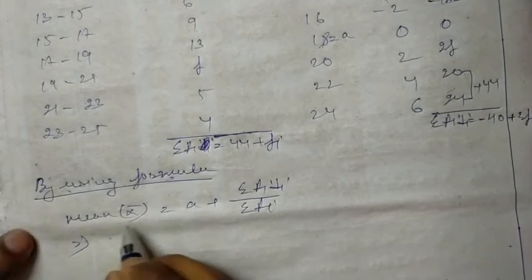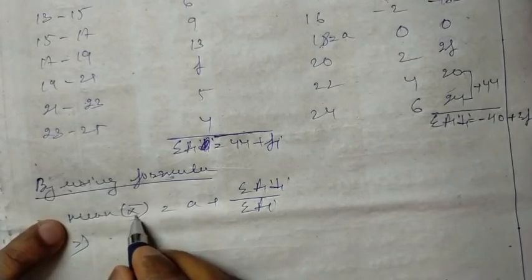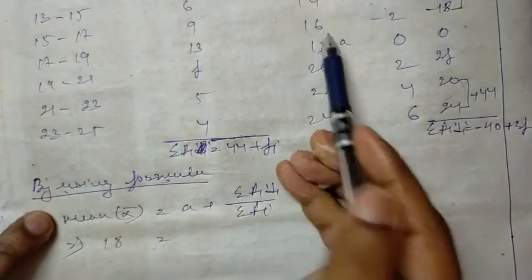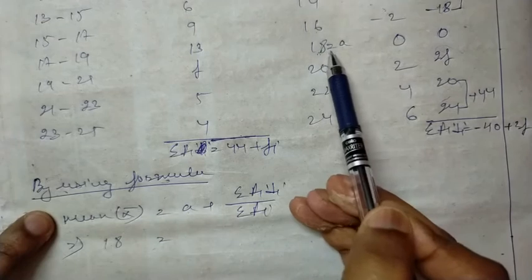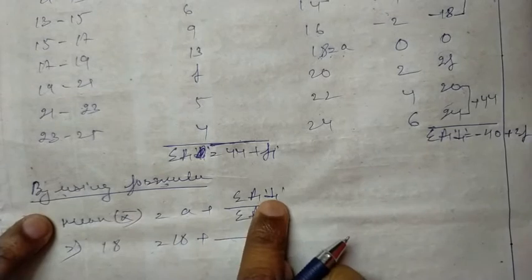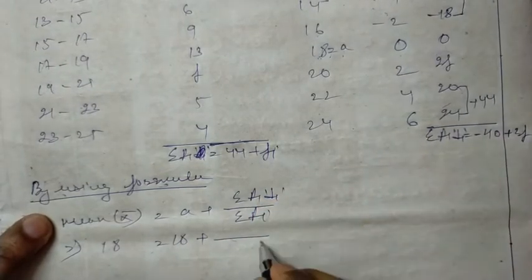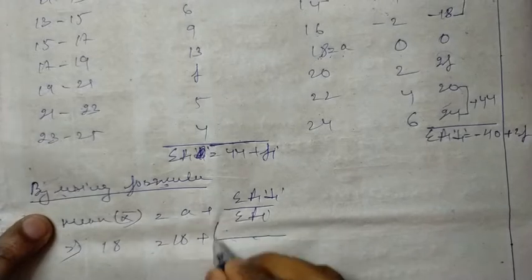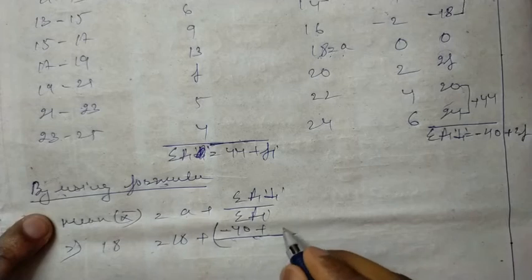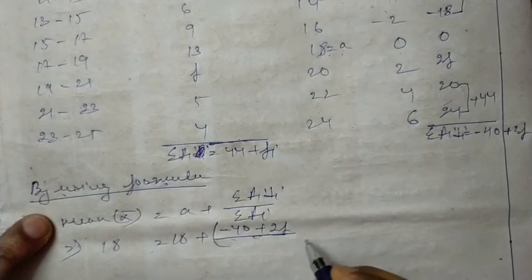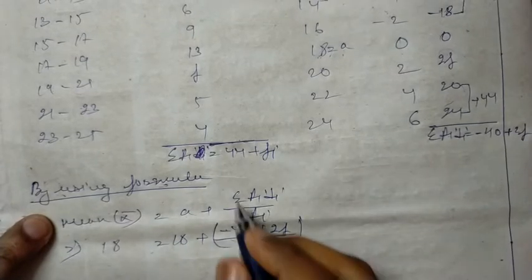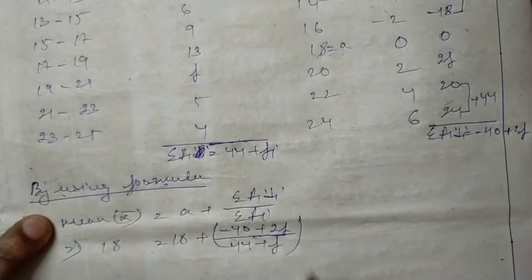What is the mean value? The mean is already given, 18 is equal to a, and a is our 18, right? So we write here 18. Sigma fi di is this value, minus 40 plus 2f, divided by 44 plus f.